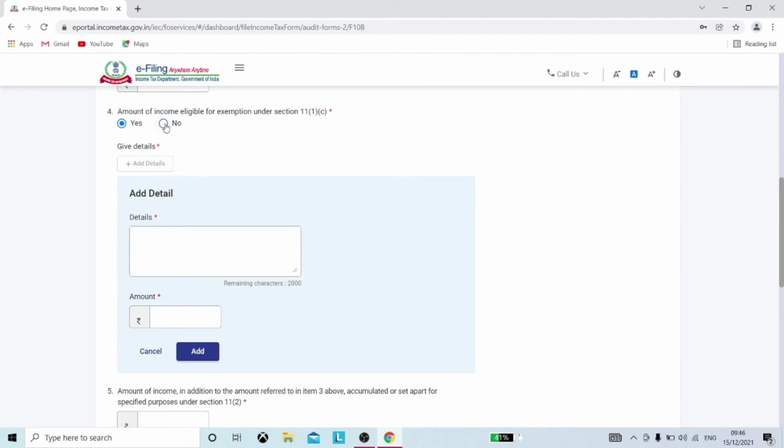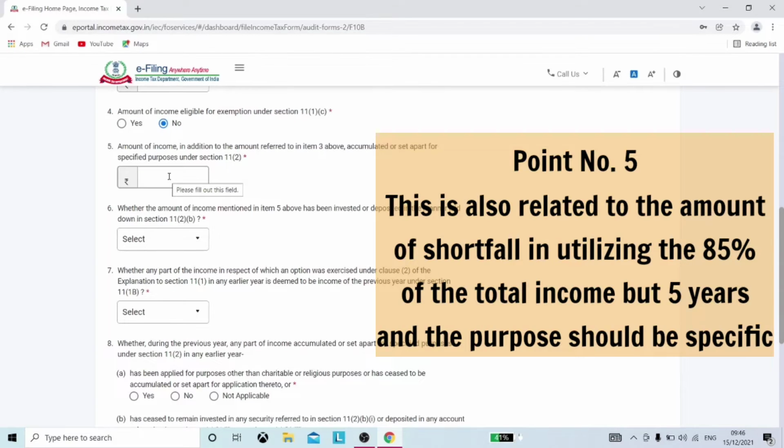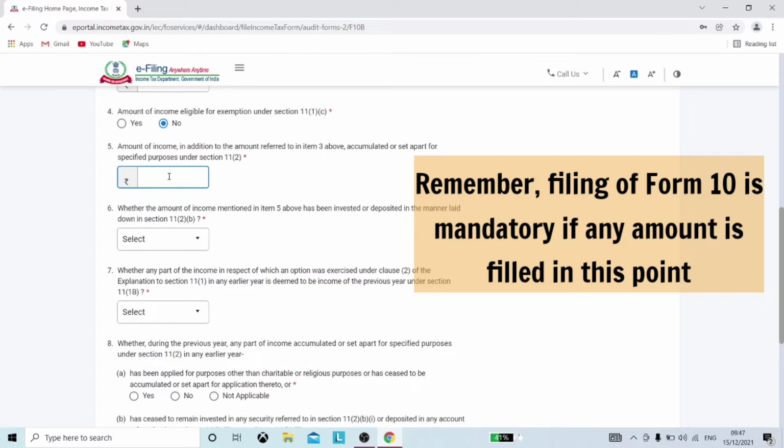So for the time being, let's select no. Coming to the fifth point, it is again related to the amount of shortfall in utilizing the 85% of the total income during the year, but for this accumulation, the organization should have a long-term vision of 5 years and the purpose should be specific. Although here only amount is being asked, but while filling the form related to such accumulation, which is form 10, the purpose needs to be specified. Remember, filing of form 10 is mandatory.